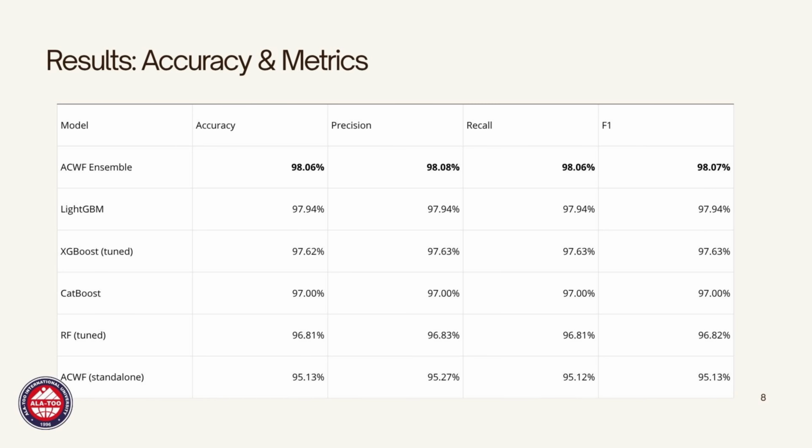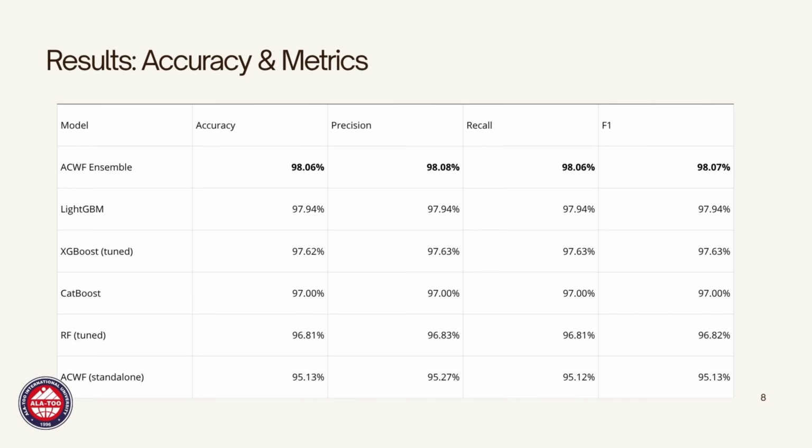LightGBM comes second with 97.94% accuracy, followed by XGBoost at 97.62%, CatBoost at 97.00%, Random Forest at 96.81%, and our standalone ACWF at 95.13%. This is an important observation. Standalone ACWF performs well at 95.13%, but it's not the best individual model.